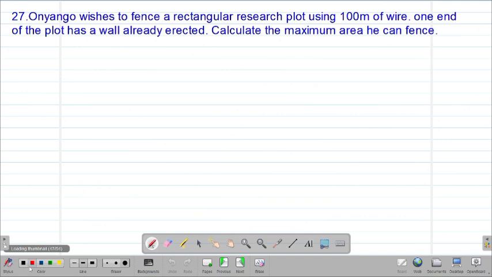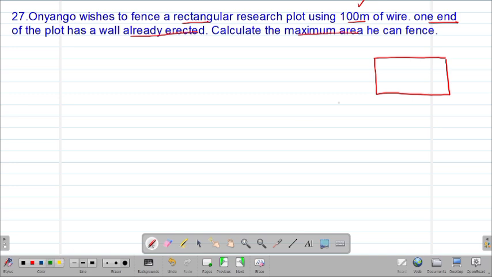Then we check example 27, which reads that Onyango wishes to fence a rectangular research plot using 100 meters of wire. One end of the plot has a wall already erected. Calculate the maximum area he can fence. So of course we are given the wire is 100 meters. Then you are told that Onyango is fencing a rectangular research plot. So rectangular means that the shape is a rectangle.